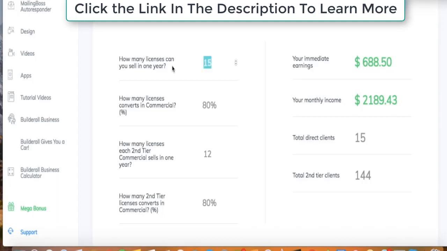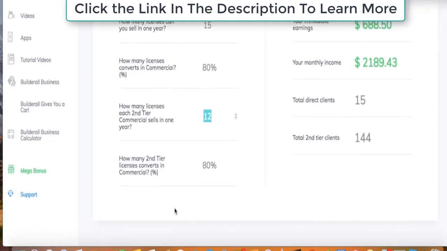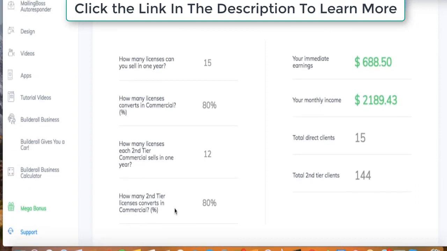Even if you do it in a year, would that change your life in 1 year? An extra $2,000 per month. So 15 in a whole year would be a cakewalk, right? 80% of those people convert, and all of these 15 people get the same amount of sales or fewer sales than you do, and you're going to be giving them training. That kind of blows my mind on how much money you can make with the software.